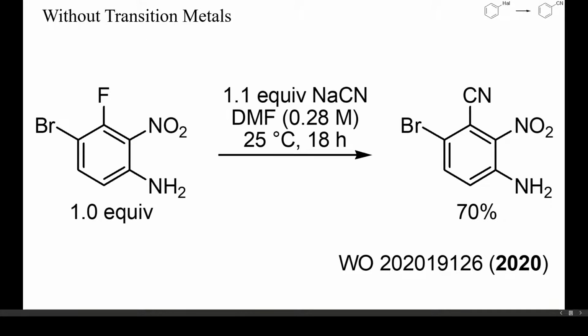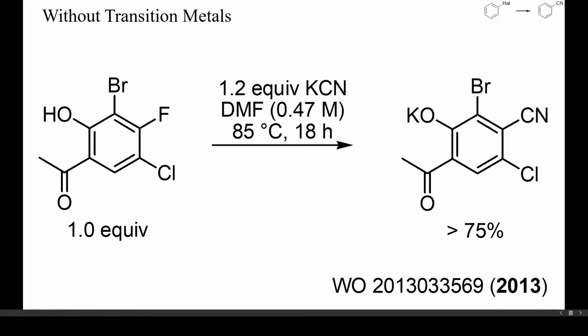Electron-donating substituents can decrease the rate of aromatic nucleophilic substitutions, but the strength of this effect is difficult to estimate correctly. In this example, a halogenated nitroaniline underwent a clean and selective substitution by treatment with sodium cyanide at room temperature. Also, unprotected phenols may undergo clean substitution reactions, as in this example. Again, the halide para to the electron-withdrawing acetyl group was displaced selectively.